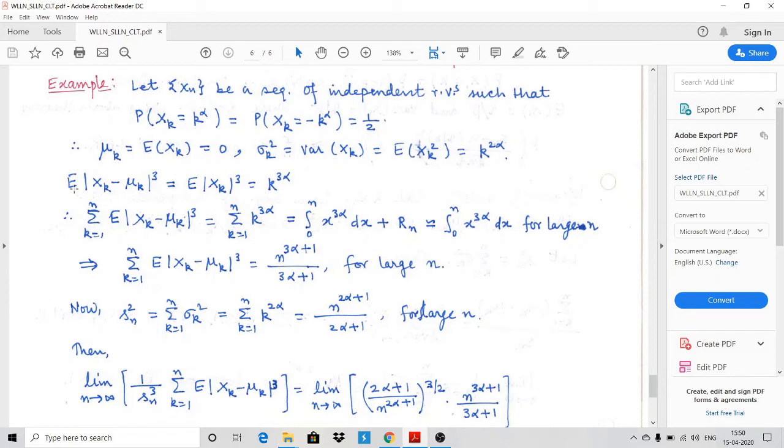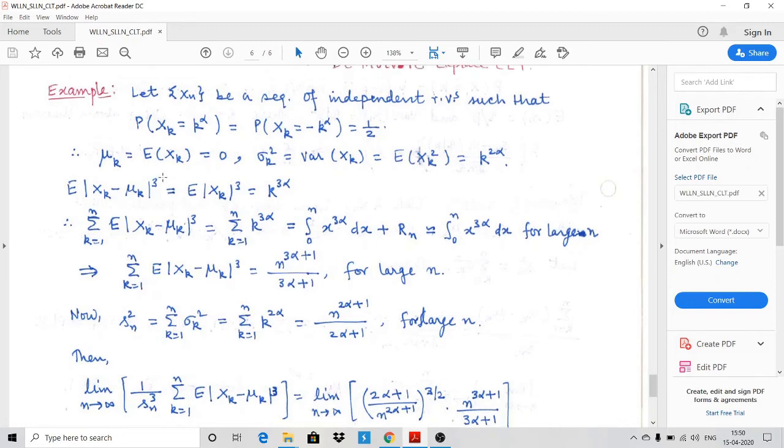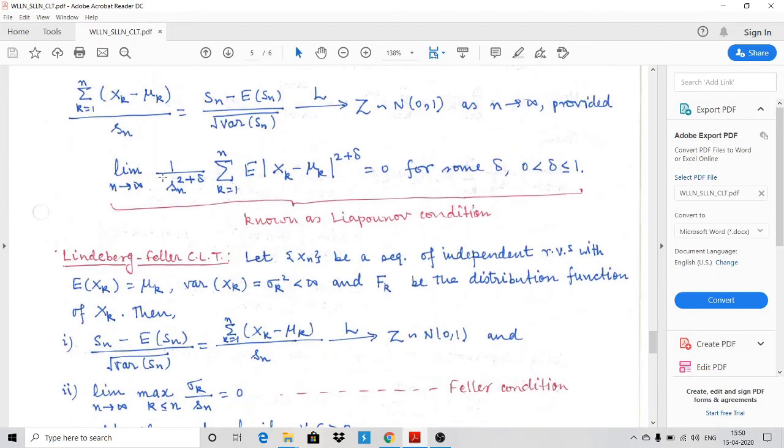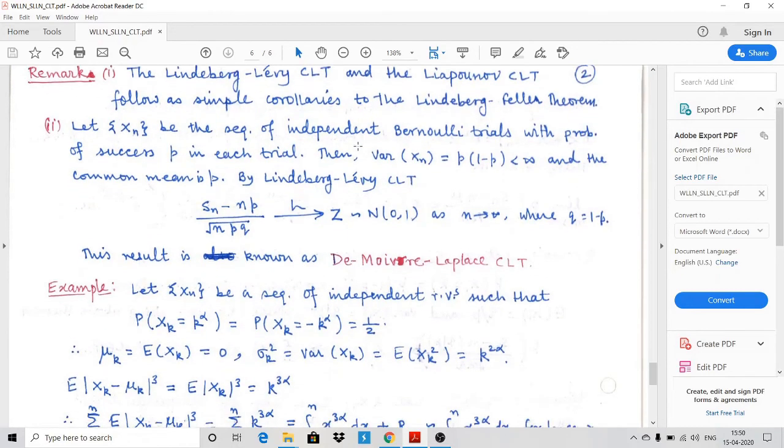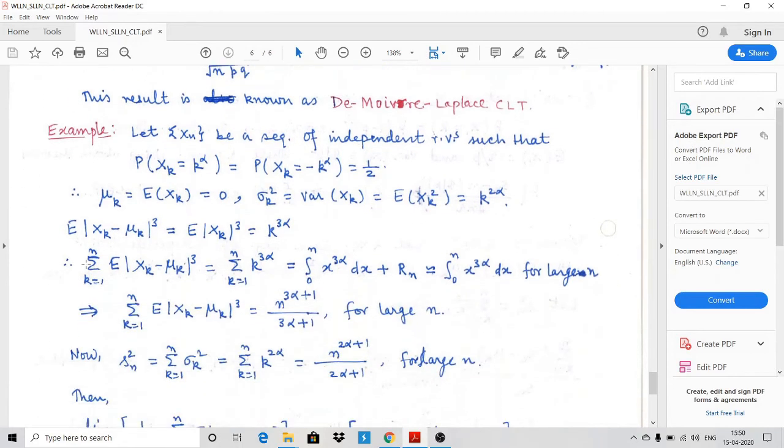And now we will find the expected value of |Xk minus mu k| to the power 3. That means we are going to use this condition, and for this condition we are finding the expected value of |Xk minus mu k| to the power 2 plus delta, and we are taking delta equal to 1. So we are finding this, which comes out to be k to the power 3 alpha. If you take the summation over this, it comes out to be summation k from 1 to n of k to the power 3 alpha.